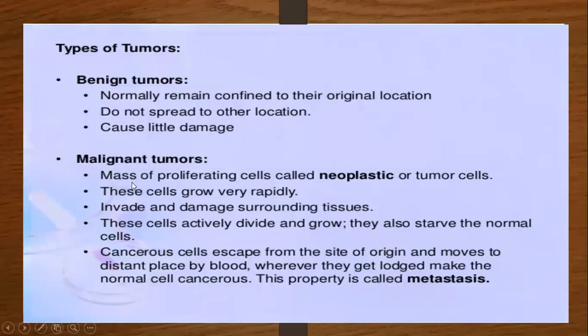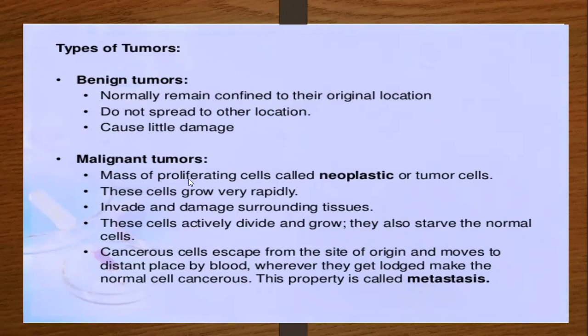Now the malignant tumor is a mass of proliferating cells called a neoplasm. Whenever we say neoplasm, it means a very big mass of proliferated cells. The tumor cells grow very rapidly and invade and damage the surrounding tissue. They are actively dividing and growing. They starve the normal cells. Cancerous cells escape from the site of origin and move to distant places through the blood.